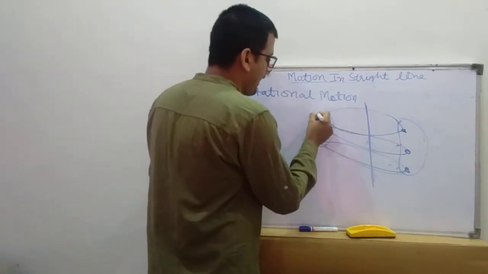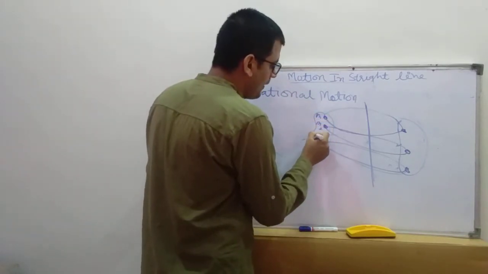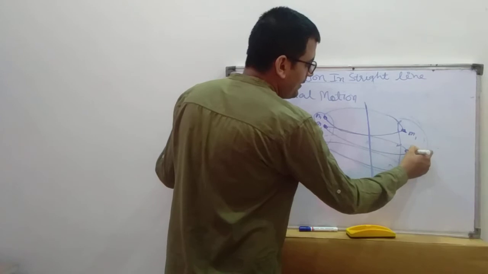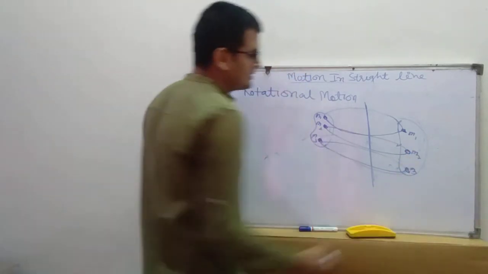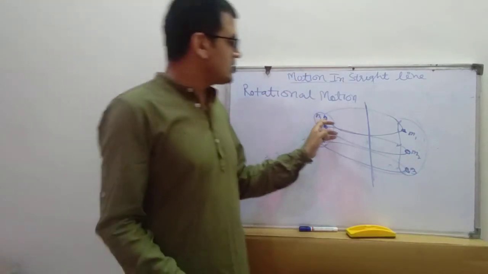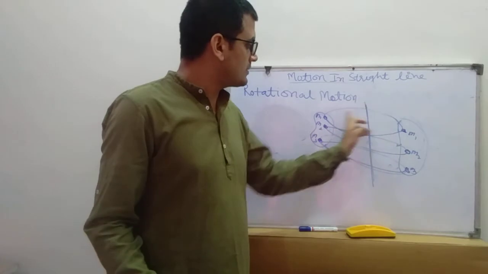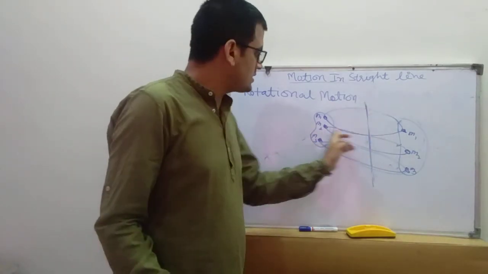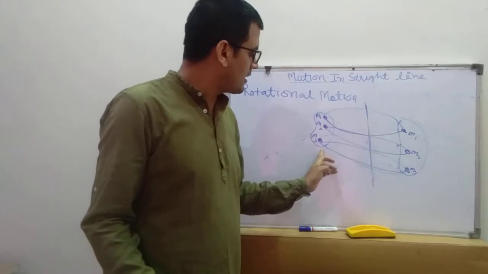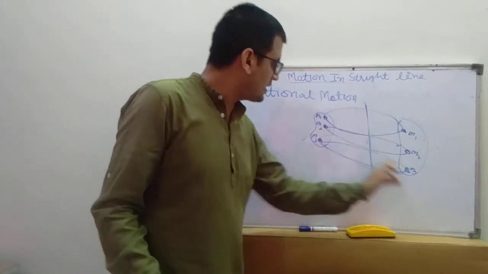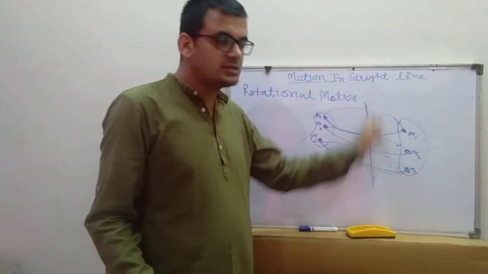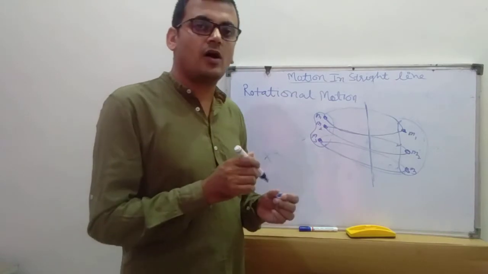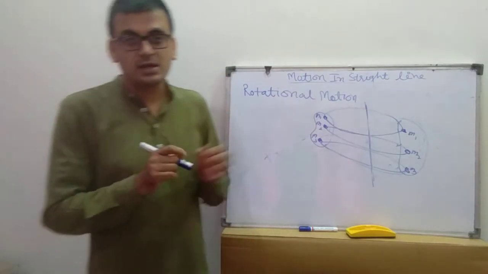These are m1, m2, m3, the particles of the body. These particles form circles, and the center of the circle will be this line. This is a circle, the center of the circle will be this line. Means all the particles of the body form concentric circles.